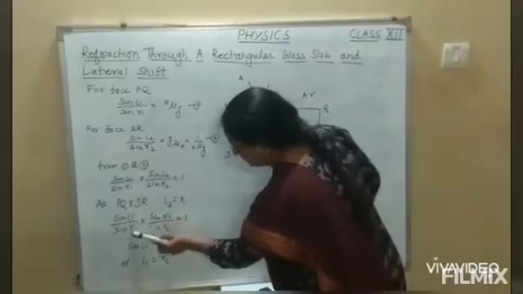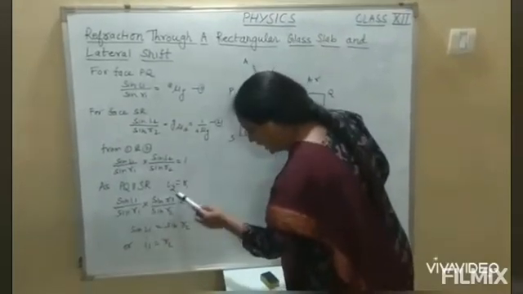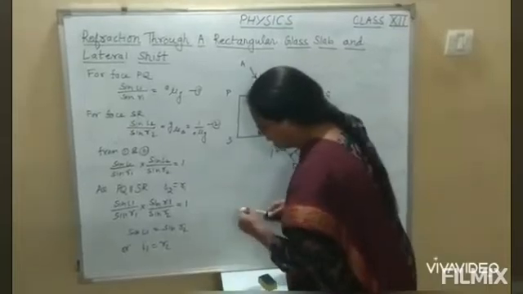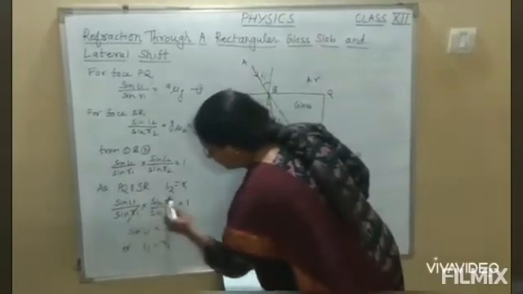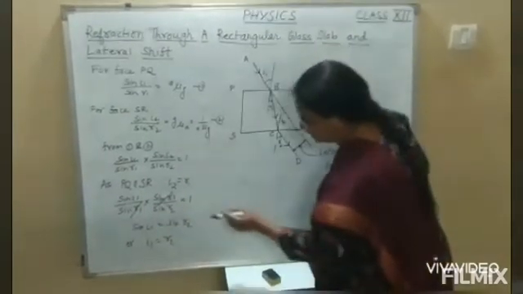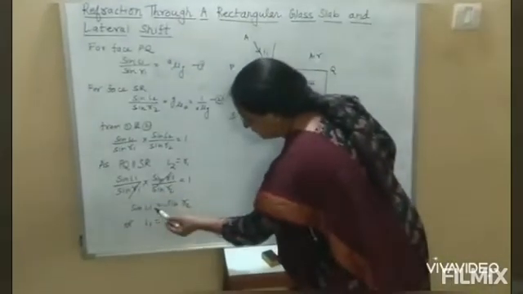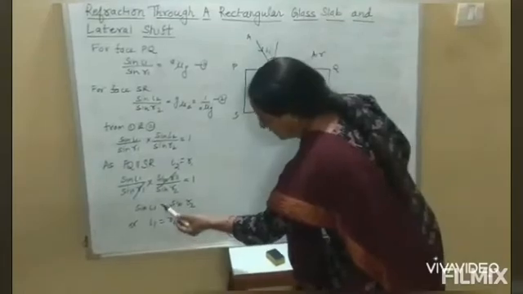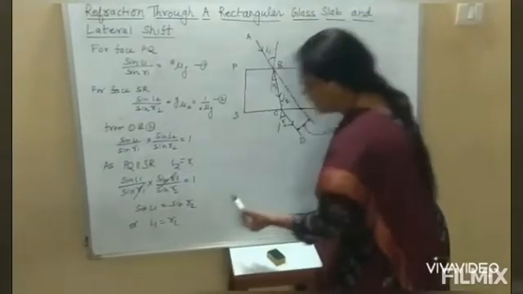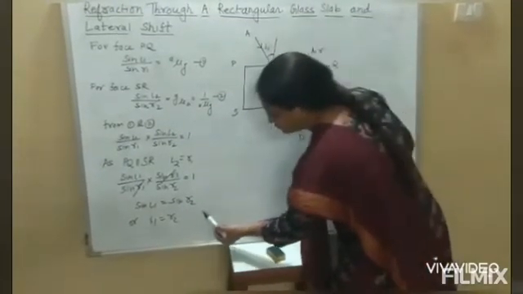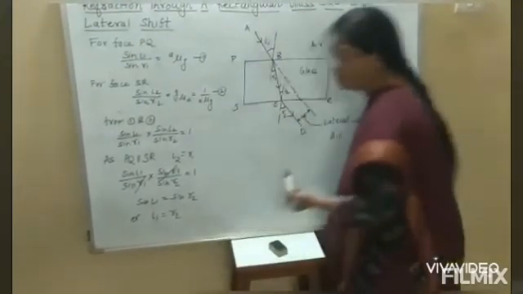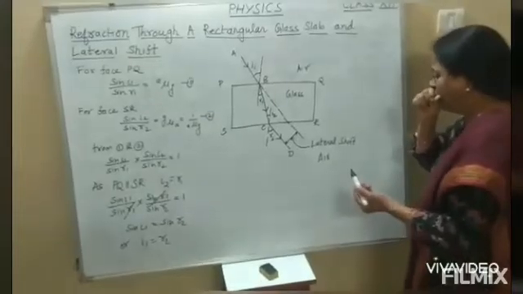So sin I1 upon sin R1 into sin R1 upon sin R2 is equal to 1, and sin R1 cancels. The remaining values are sin I1 upon sin R2 is equal to 1, or sin I1 is equal to sin R2, so we can say that I1 is equal to R2.